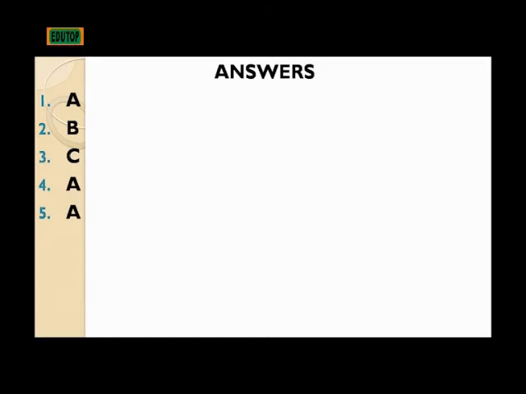And the fourth question that says an economic system in which most means of production are owned and controlled by the state is known as socialist economy, which is option A. And the last one, decision on what to produce, is a problem in all economies, which is option A. So all economies, whether planned, market, or mixed, are all battling with the problem of what to produce.